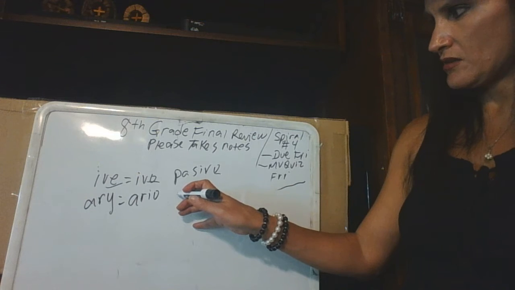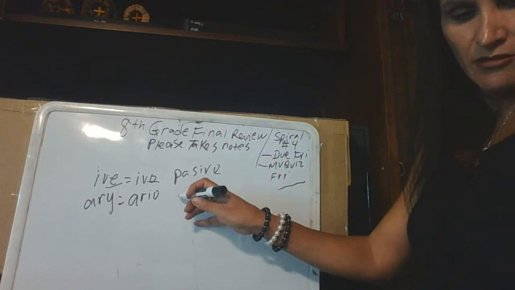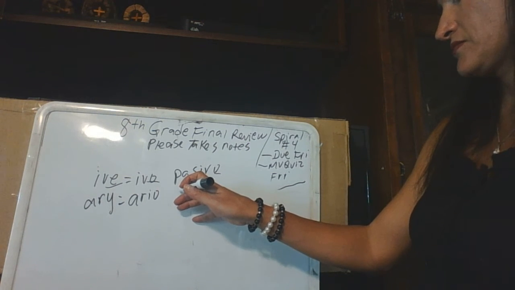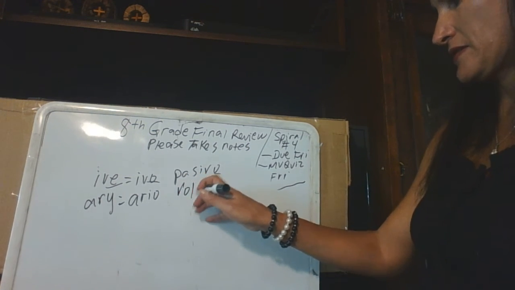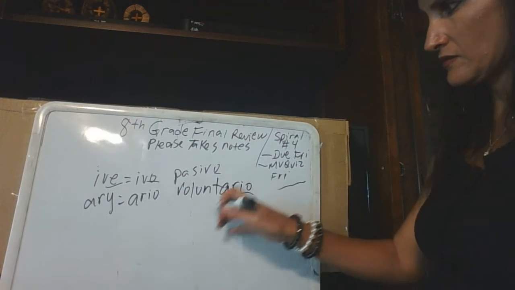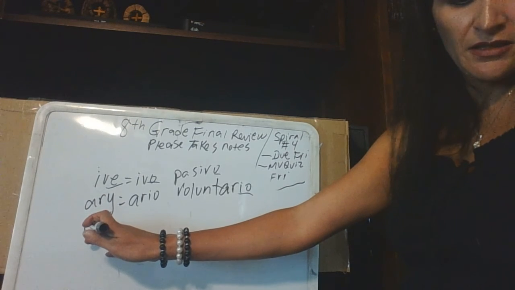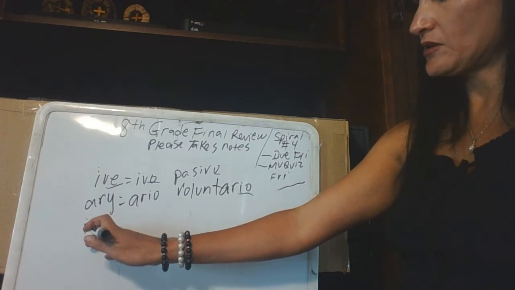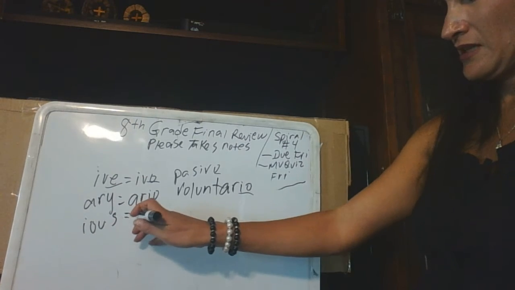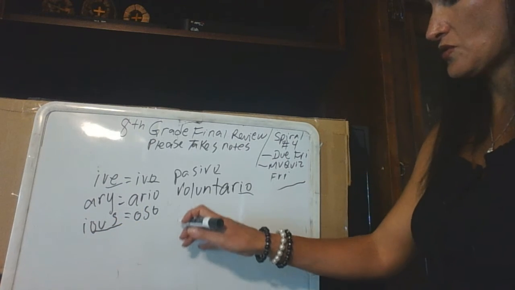So let's say voluntary, voluntario. Okay, voluntario. Okay, words that end in IOUS, you change it to oso. Change the OUS to oso.